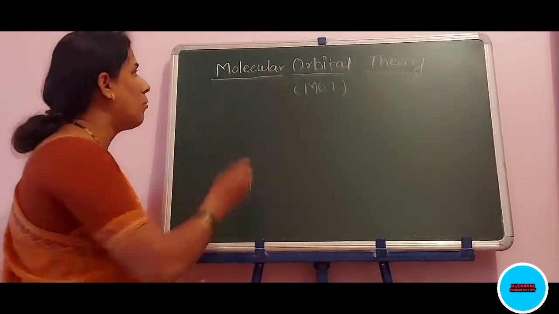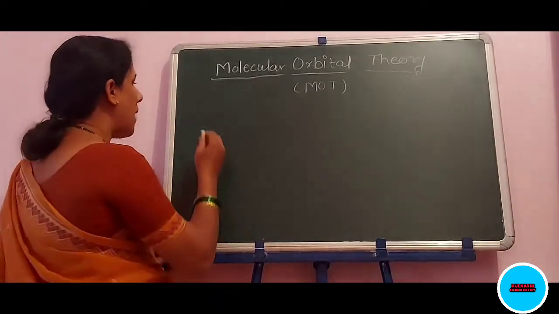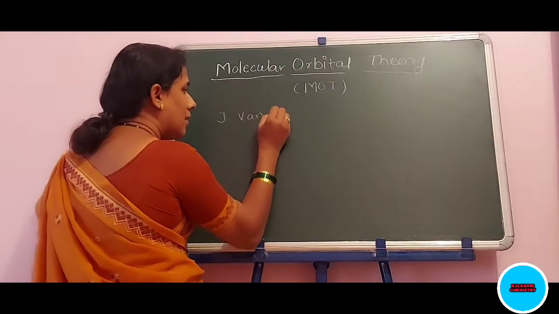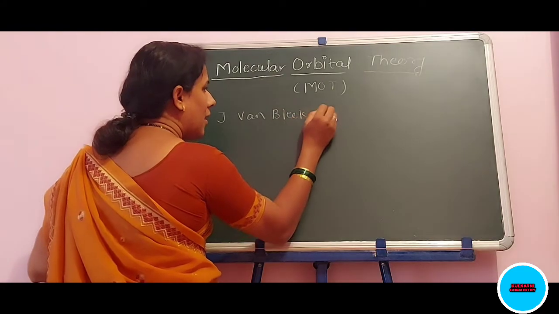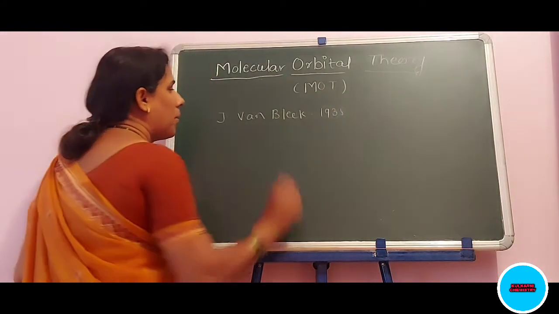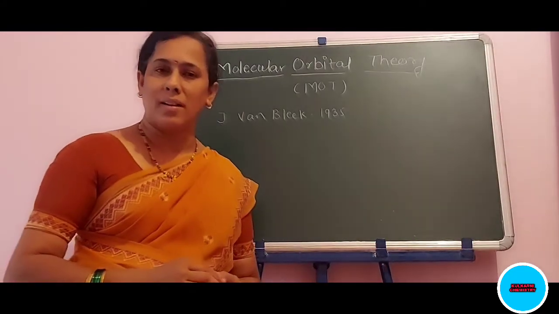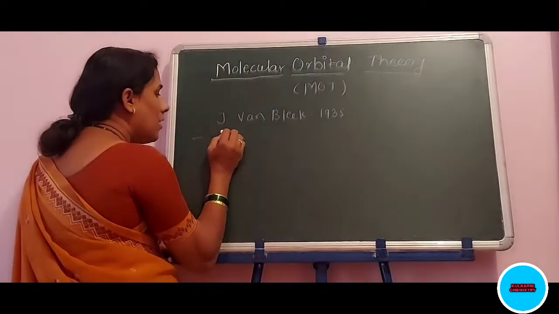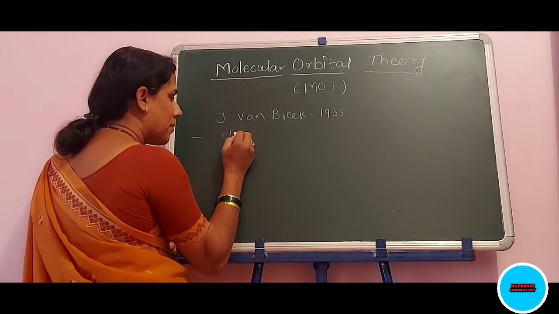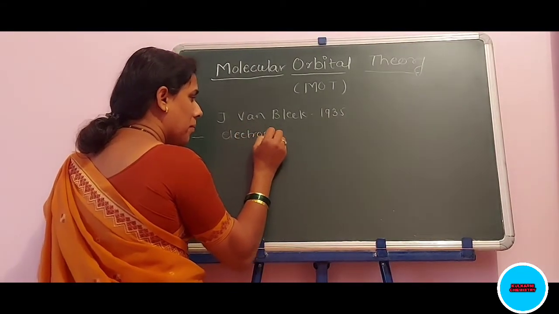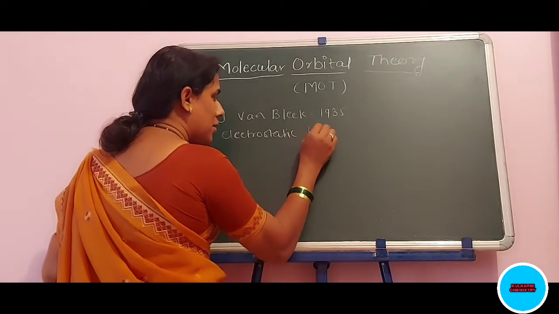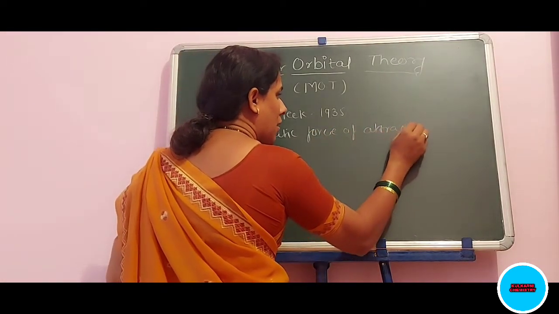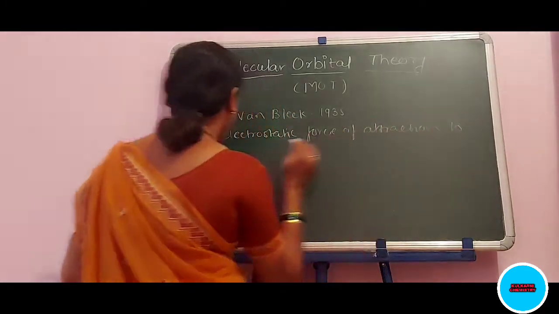Now, molecular orbital theory was developed by the scientist Sir J. Van Vleck in 1935. According to this, it overcomes all the possibilities from the electrostatic force of attraction to covalent interactions.